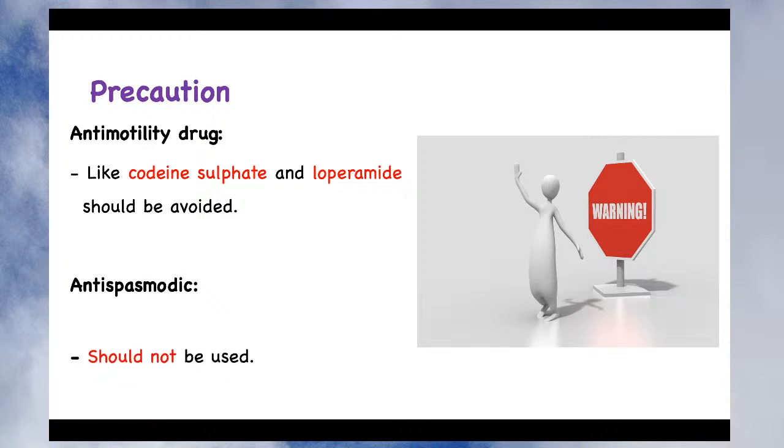Secondly, you must also avoid antispasmodic drugs. Again, the same reason: if you give an antispasmodic drug to avoid pain related to inflammatory bowel disease, then it doesn't work. We have seen that we give antispasmodic drugs for pain related to diarrhea. But if you misunderstand and give an antispasmodic drug, it may complicate the situation, because again it may be responsible for constipation. It reduces your intestinal motility, it reduces the contraction, and it will affect peristaltic movement, and it may lead to constipation. So two categories of drugs must be avoided in the treatment of inflammatory bowel disease.